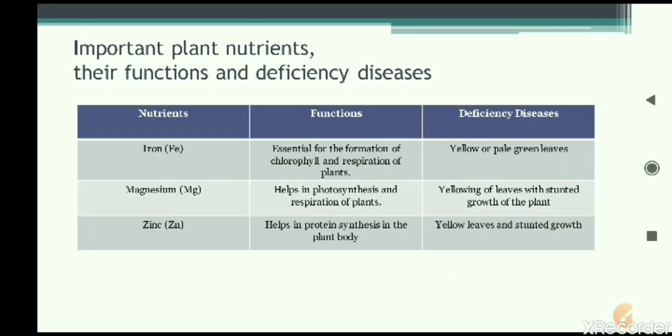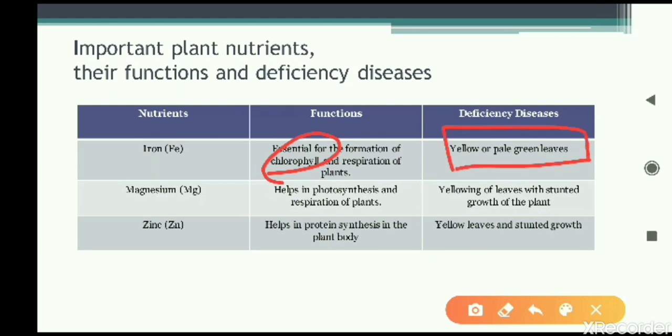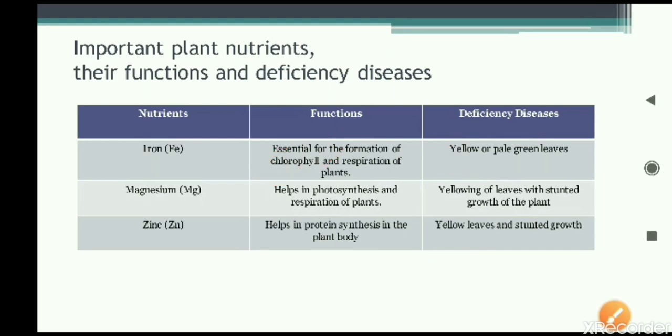Next we will read about these micronutrients. These are needed in less quantity, still they are important. First is iron. Iron is helping in the formation of chlorophyll pigment, and it also helps in the respiration of plants. Deficiency disease is given, it is related to chlorophyll only. If chlorophyll is not formed due to the lack of iron, then what will happen? The leaves will turn pale green, we can say light green, and they can also turn yellowish in color.